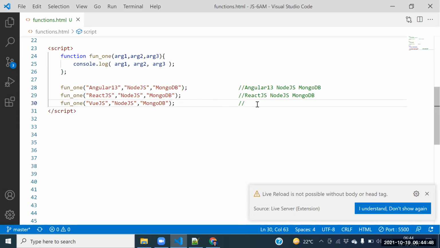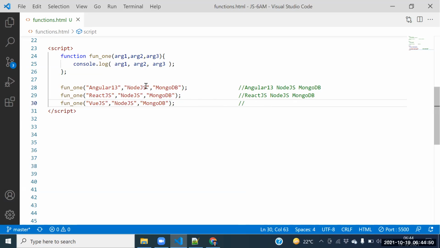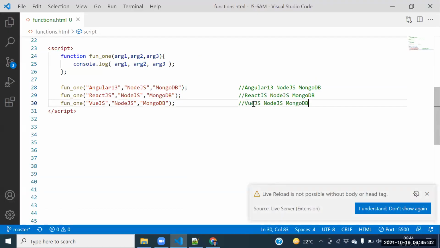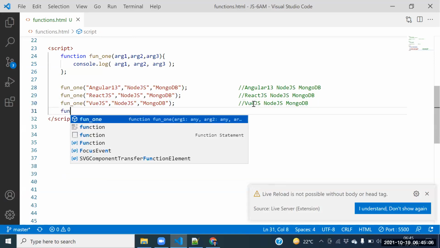Vue.js stored into argument 1. Node.js stored into argument 2. MongoDB stored into argument 3. Vue.js stored into argument 1, Node.js stored into argument 2, and MongoDB stored into argument 3. Go ahead, say this one here.